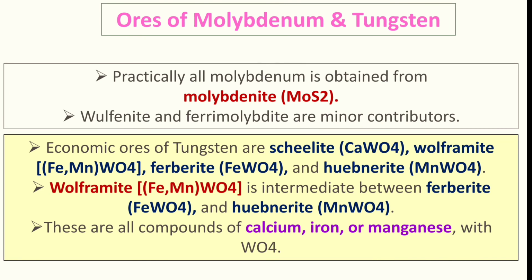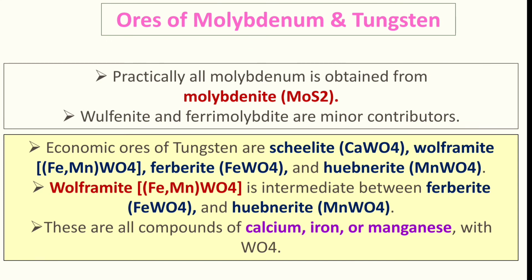So iron and manganese generally interchange, and wolframite is an intermediate stage between ferberite and hubnerite. Ferberite is FeWO4 and hubnerite is MnWO4.